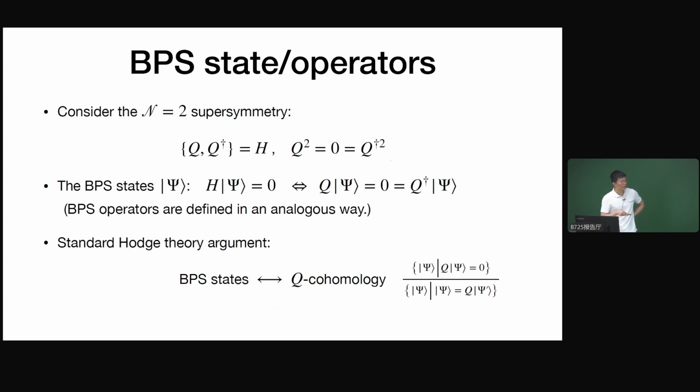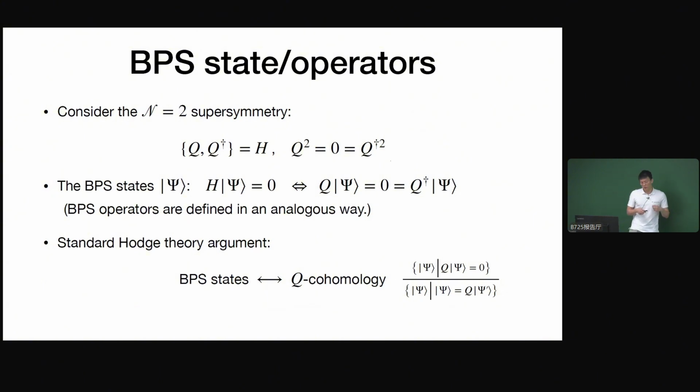If a state is Q acting on some other state, we mod it out. This is the standard correspondence in Hodge theory, where the role played by the BPS states is that of the harmonic forms, and the cohomology is the Dirac cohomology. In that case, we know there's a one-to-one correspondence. And here we use a very similar argument to get this correspondence.